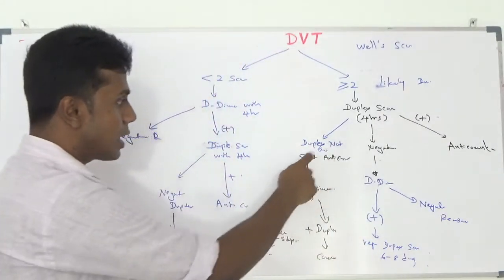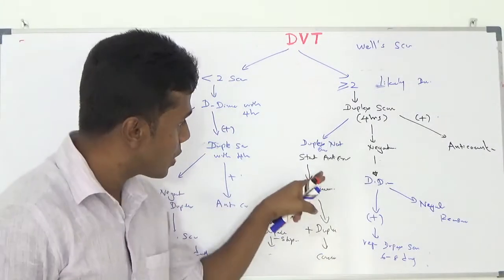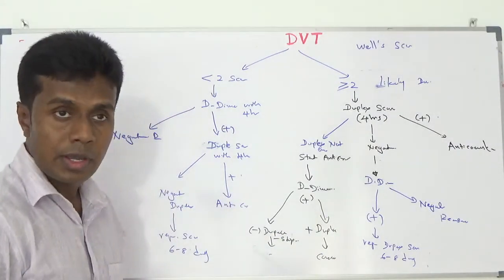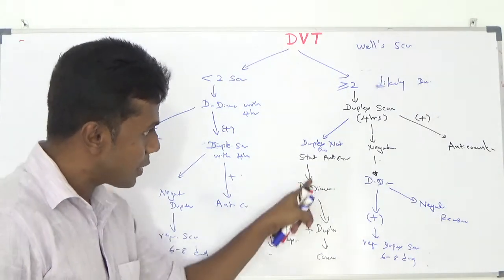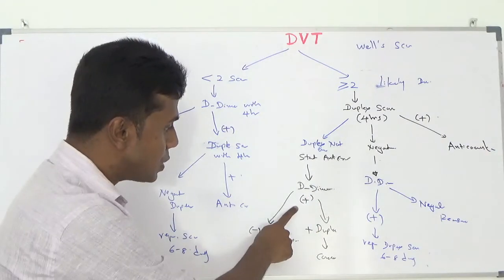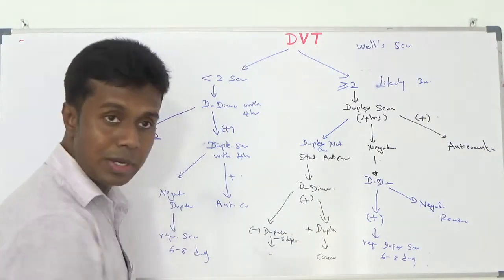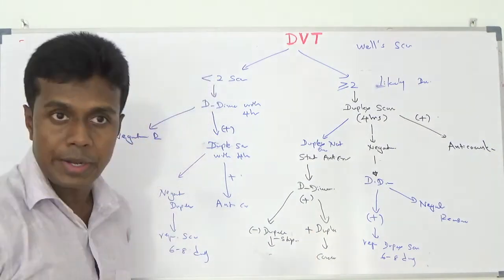If duplex is not available and your patient is at high risk of having DVT, you have to anticoagulate your patient. Then you do D-dimer because duplex is not available. If D-dimer is positive, you have to do duplex. If duplex is positive, you anticoagulate.